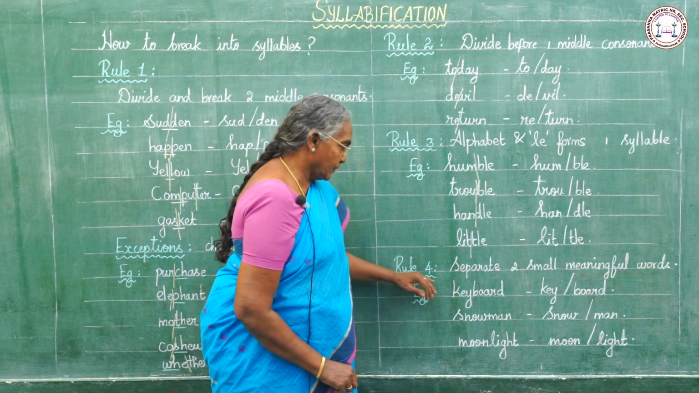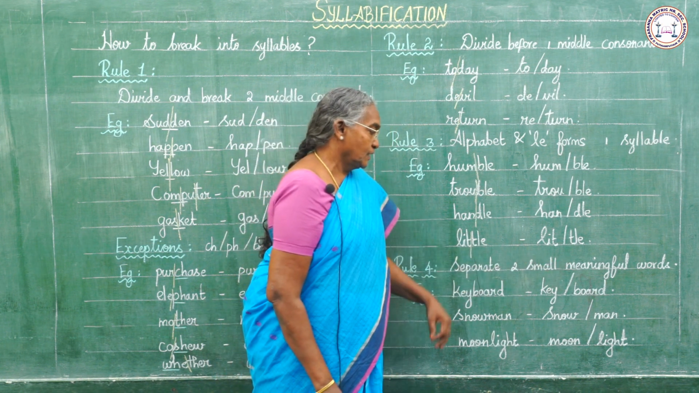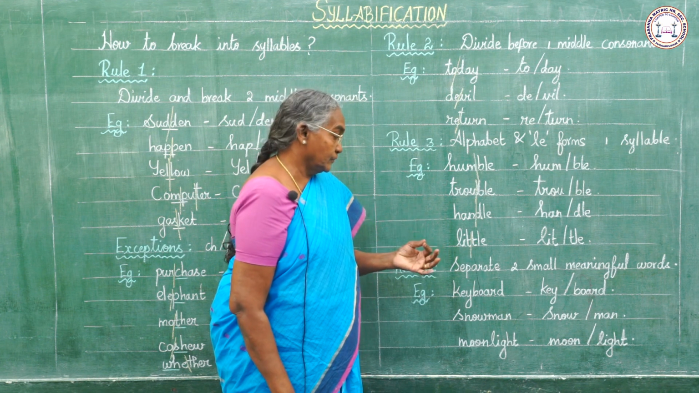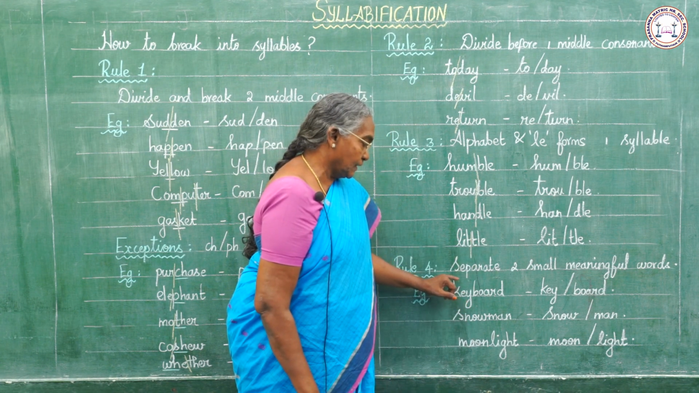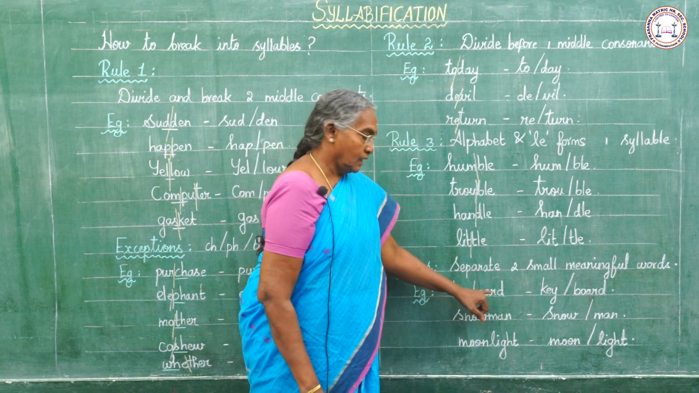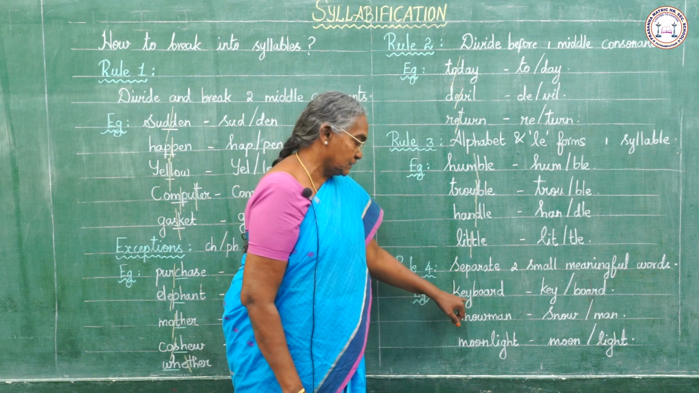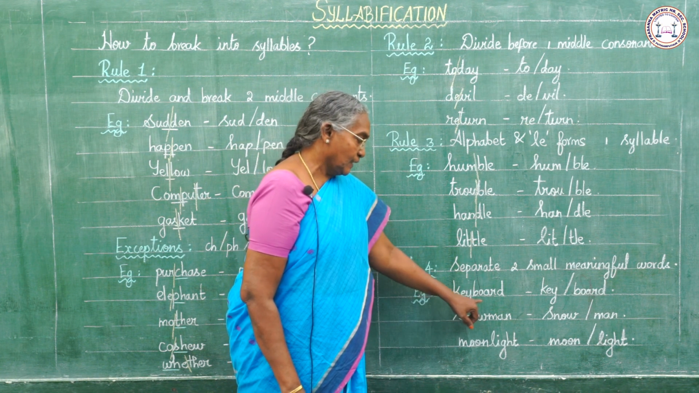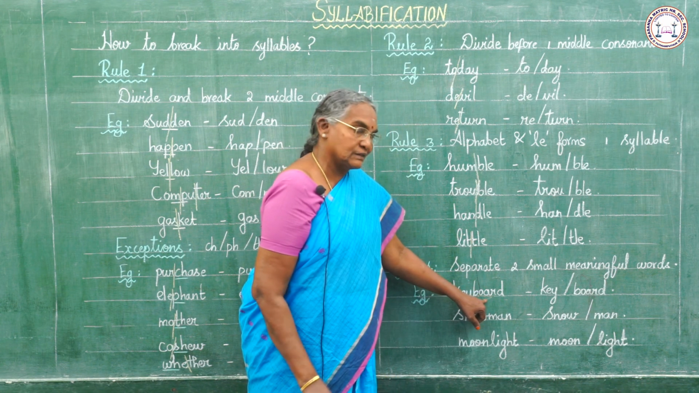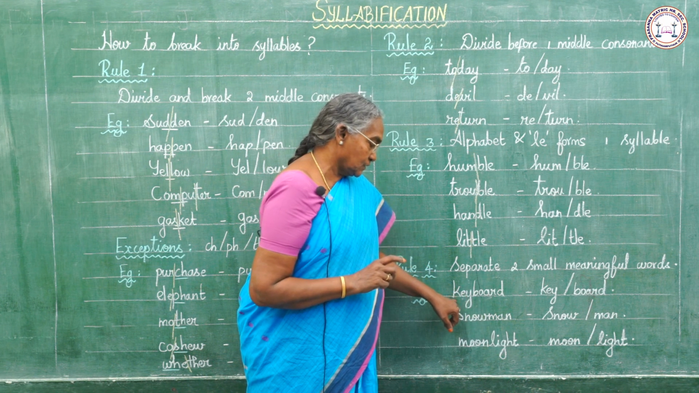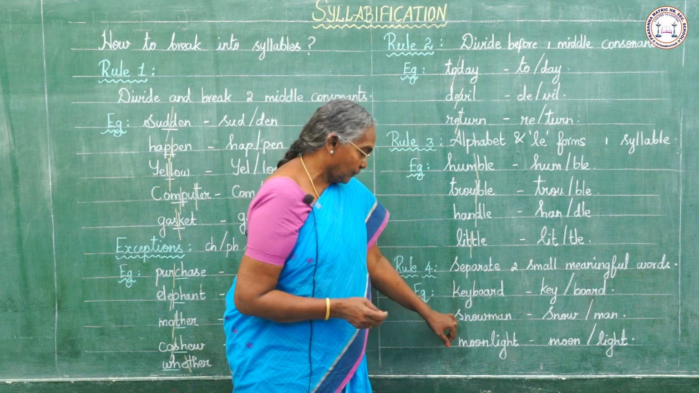Next, rule number 4, separate two small meaningful words, each of which contains a vowel. The words contain a vowel in each of them. Example, keyboard. Key, one syllable, board, one syllable. Here we see one vowel sound in key, but in board we see two vowels but only one sound. So here in this word we see two syllables.